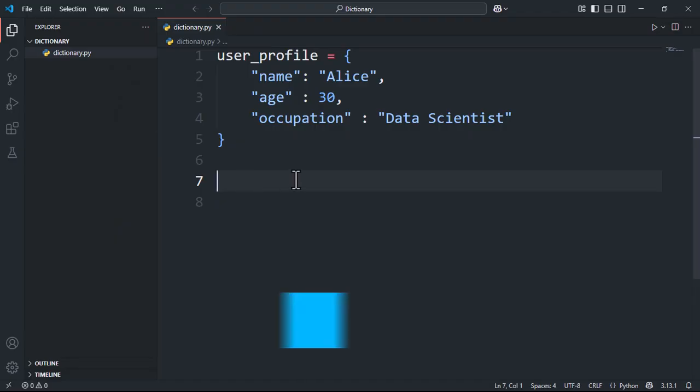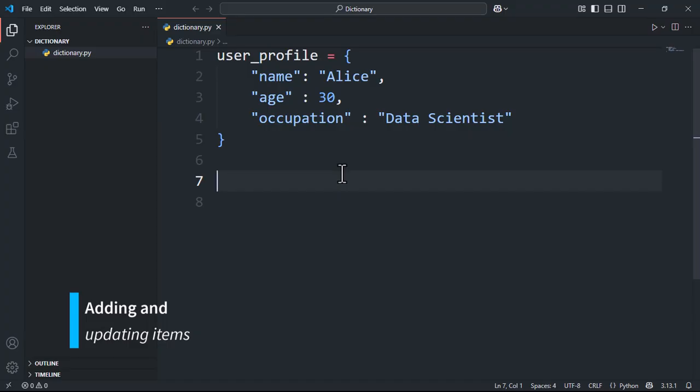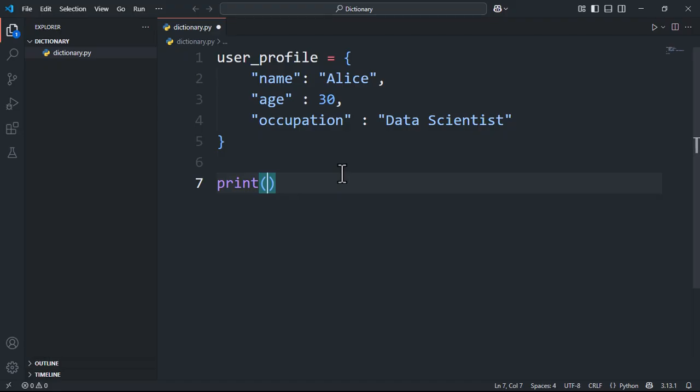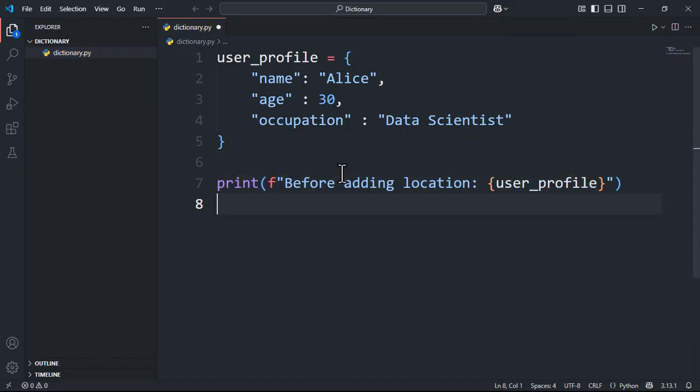Adding and updating items. Print the profile before adding location. Type print, open parenthesis, then add f for a formatted string. Inside double quotes, write "before adding location:", then use curly braces with user_profile to include the dictionary. Close the quotes and the parenthesis.